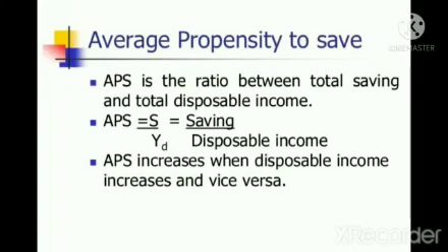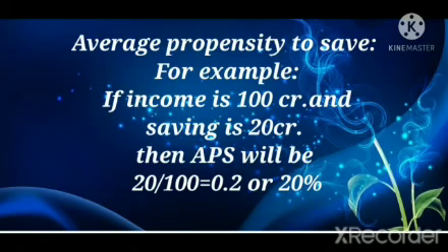APS is the ratio between total savings and total disposable income. It increases when disposable income increases and vice versa. APS is equal to savings over disposable income. For example, if income is 100 crore and saving is 20 crore, then APS will be 20 over 100, which is 0.2 or 20%. It will be the APS.